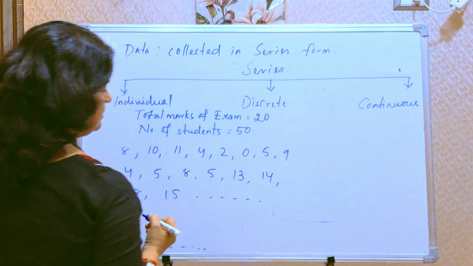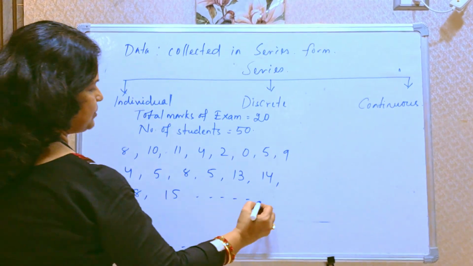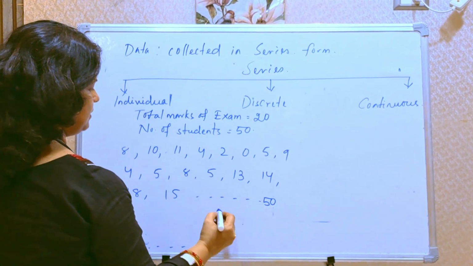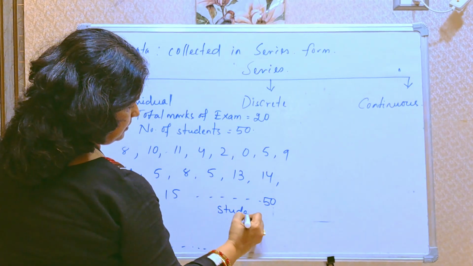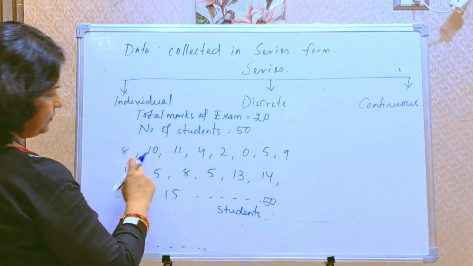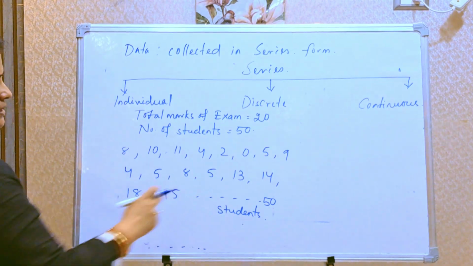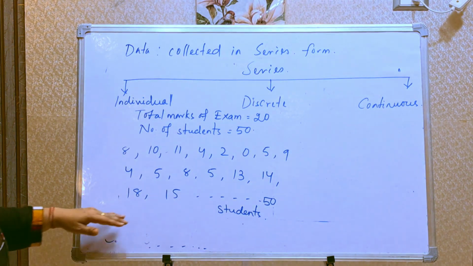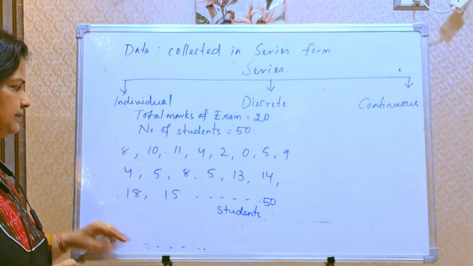Like this, for 50 students, if I write individually, then that is called an individual series.